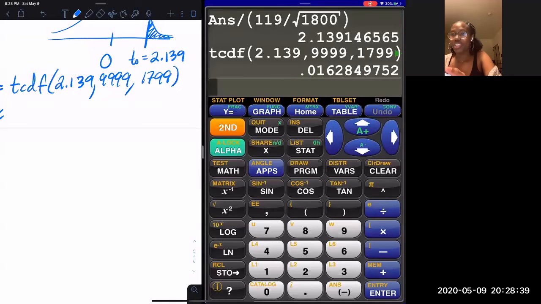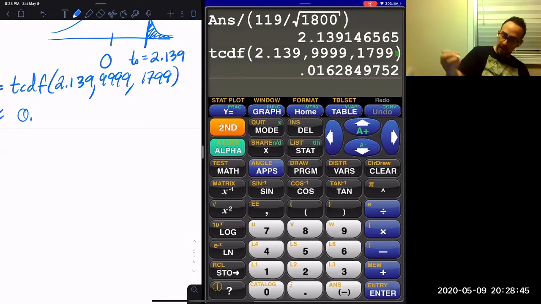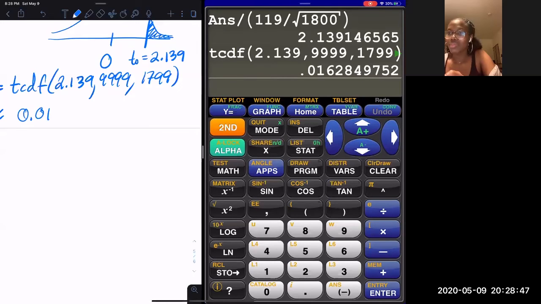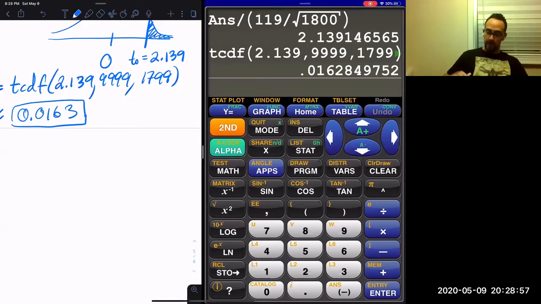0.01, yeah, 0.01628. Okay, so you got 0.01663, right? No. Oh yeah, that's you rounded. Okay, you rounded. Okay, got it. Yeah. Right. You got to round it correctly.